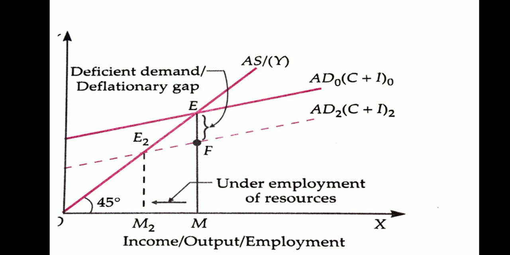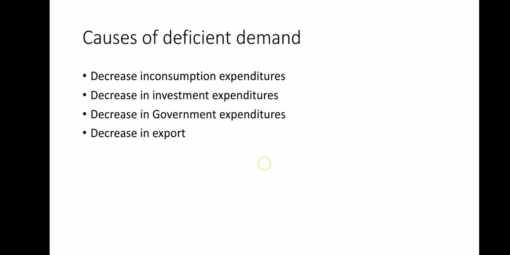See, when we studied inflationary gap, the aggregate demand was above, and if I talk about deflationary gap, what happens is you get another point E2, but that again falls short of what it actually was earlier. Now, what are the causes of deficit demand?